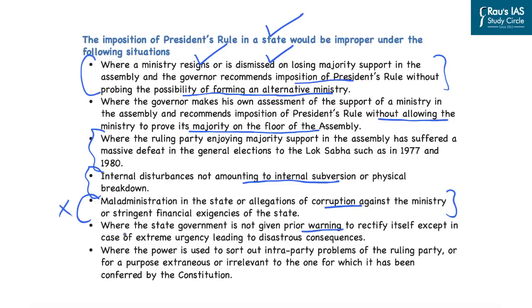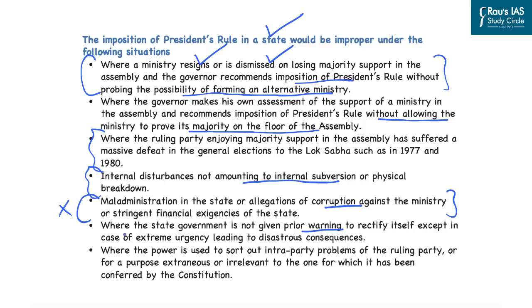So here two things come out very clearly. First, a minister can only be removed if the chief minister decides and advises the governor to remove that particular minister. Second, if the governor feels that the government of the state is not functioning in accordance with the provisions of the constitution and there is a failure of constitutional machinery, that is also a case when the government of the state can be dismissed and president's rule can be imposed. And that too will happen on the basis of the report which the governor will send to the president, and then the president will recommend the imposition of president's rule in that particular state.